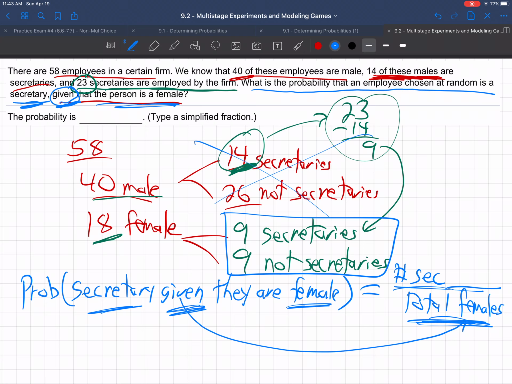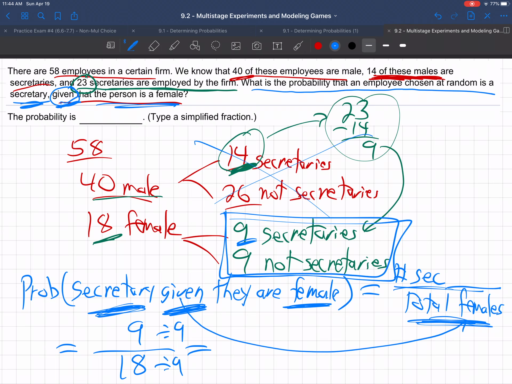So they're really asking us, what's the probability that this person we grabbed at random is a secretary, given that they are a female? So we did get a female. So what's the denominator? We're talking about these 18 people. Out of those 18 females, what's the chance that the woman we got is a secretary? Well, 9 of them are secretaries. So it's 9 out of 18. Reduce that fraction. Divide top and bottom by 9. We always reduce fractions when we can. 1/2 is the answer.